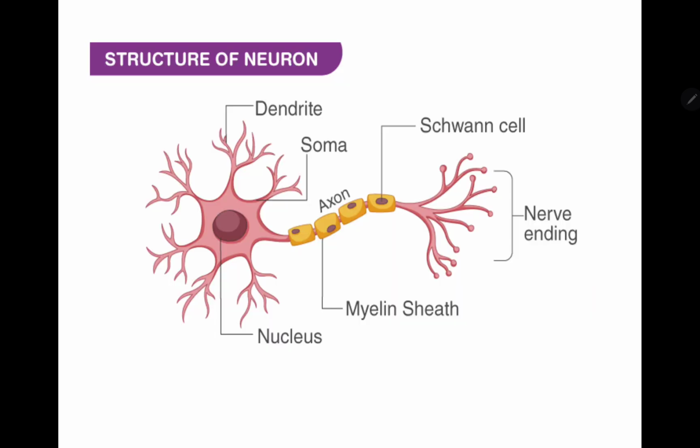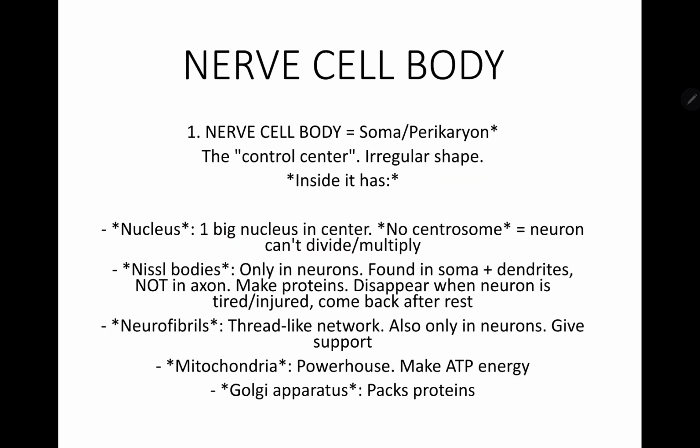Okay. This is a similar diagram. This is the Schwann cell. And this is the myelin sheath. And the gaps here are known as nodes of Ranvier. We'll talk about this in further slides.